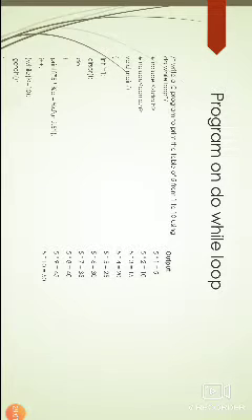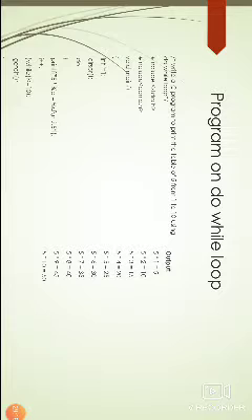Next, do is a keyword, opening the curly braces. In this do while loop, first the statements are executed. The first statement is the printf statement.